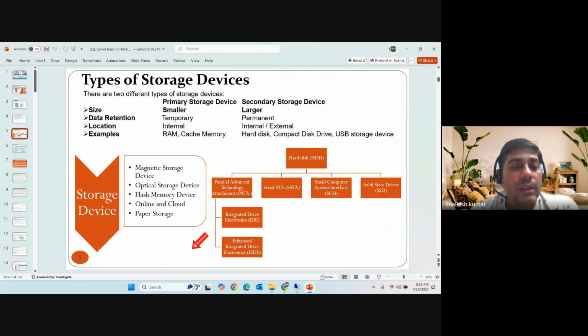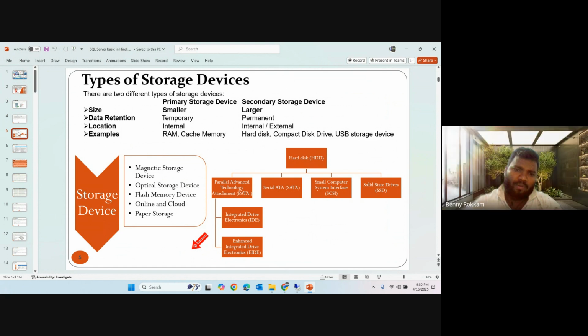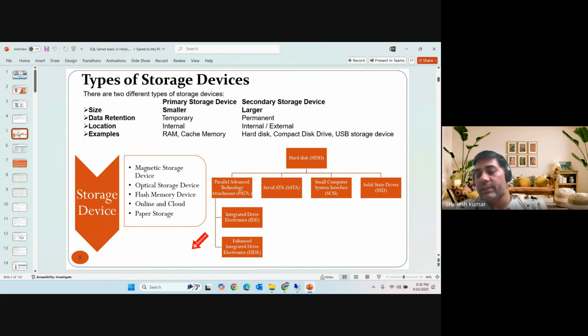Next, we are discussing storage. We have many types of storage. Previously we had PATA, SATA, IDE, SCSI, SSD, right? In SSD we have too many things right now. SSD means solid state drive, right? SATA is serial attachment. Then previously we heard about the floppy drive, right?